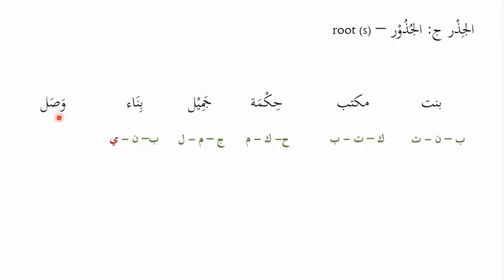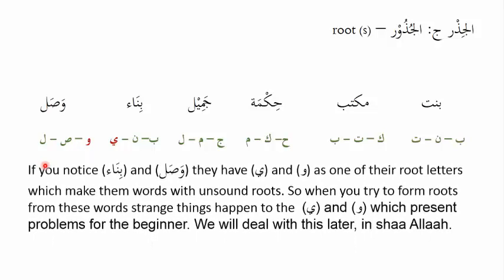Wasala, the root here is simple: waw, sin, and lam. So that's easy. If you notice bina and wasala, they have ya and waw as one of their root letters, which make them words with unsung roots, as we discussed before, right? So when you try to form roots from these words, strange things happen to the ya and the waw, which present problems for the beginner. So you have to be careful in relation to this.